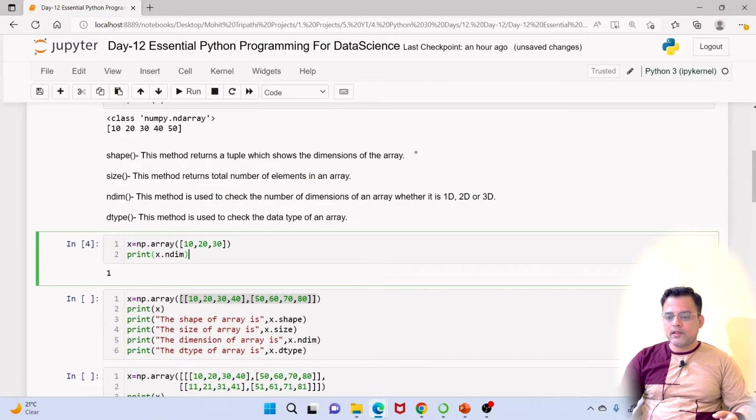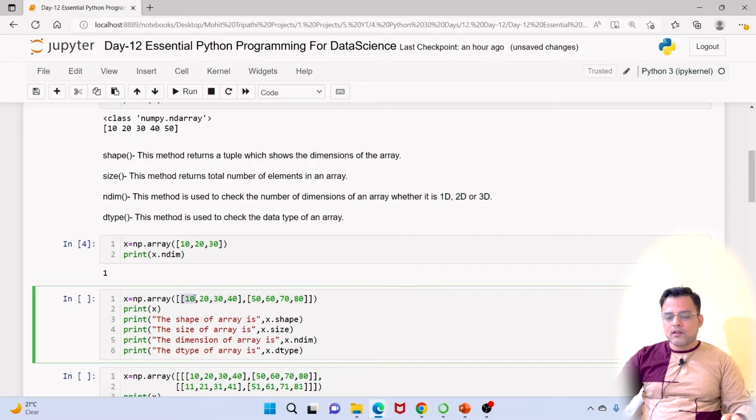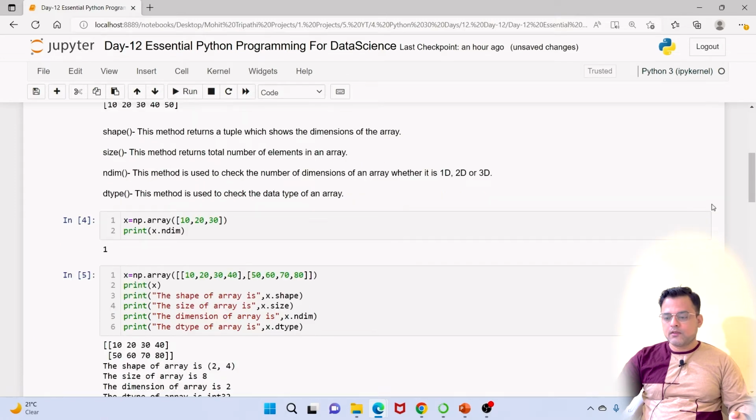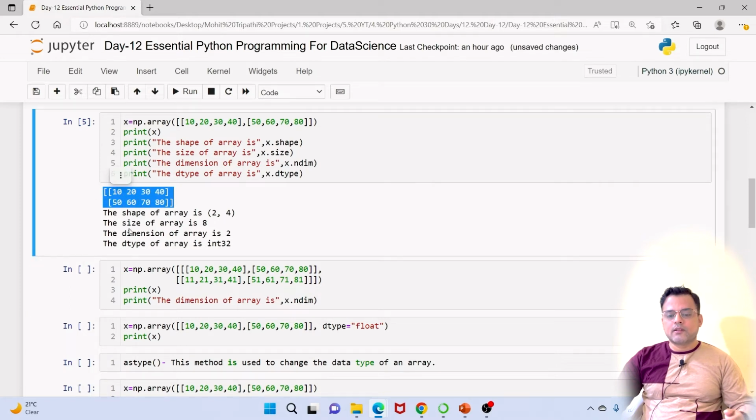so you have a list like this. Within a list you are passing another list. So when you are passing a list within a list, it becomes a two-dimensional array like this. So here you can see that this is a two-dimensional array. It is actually a matrix. The size is 2 by 4, which means it has 2 rows and 4 columns.